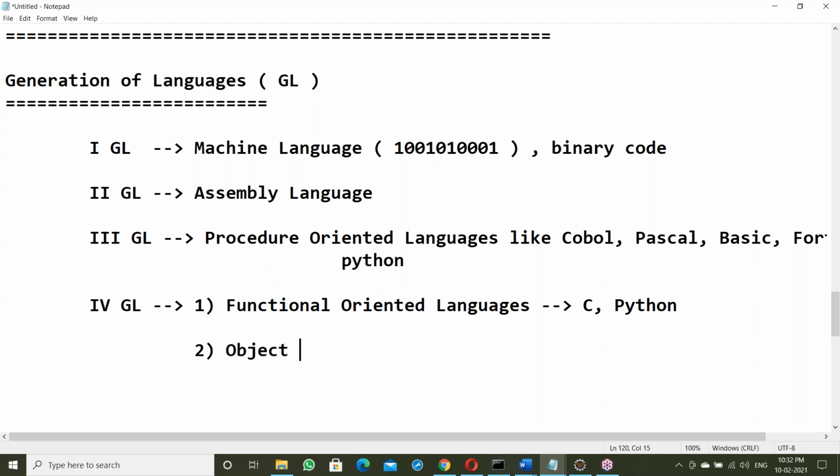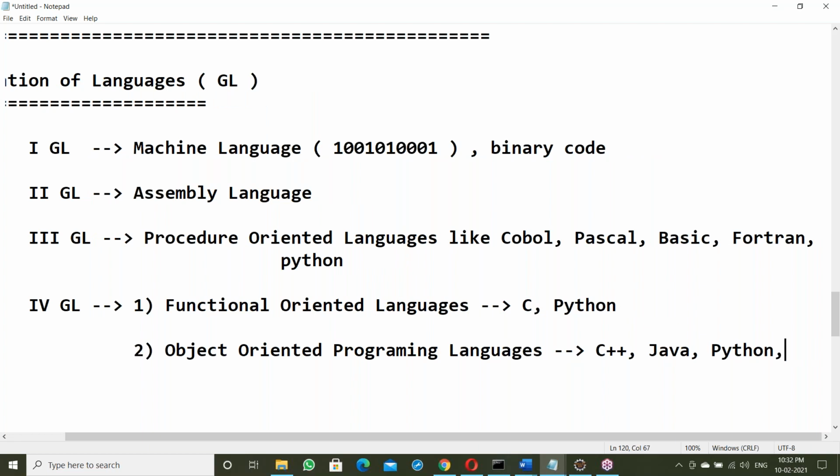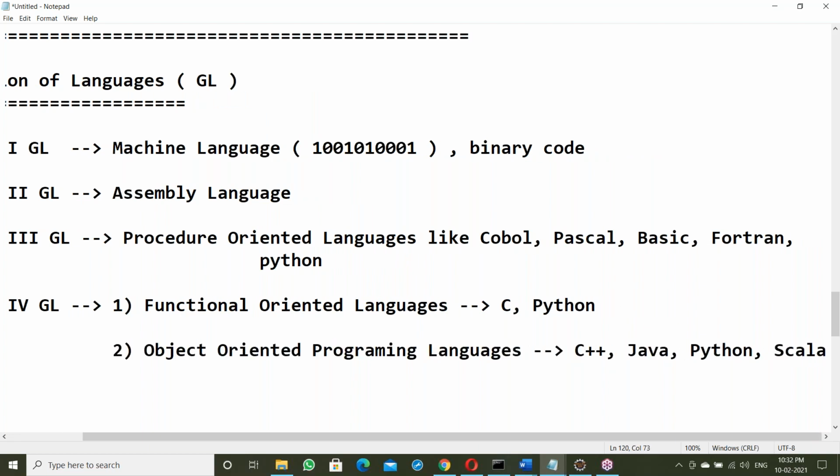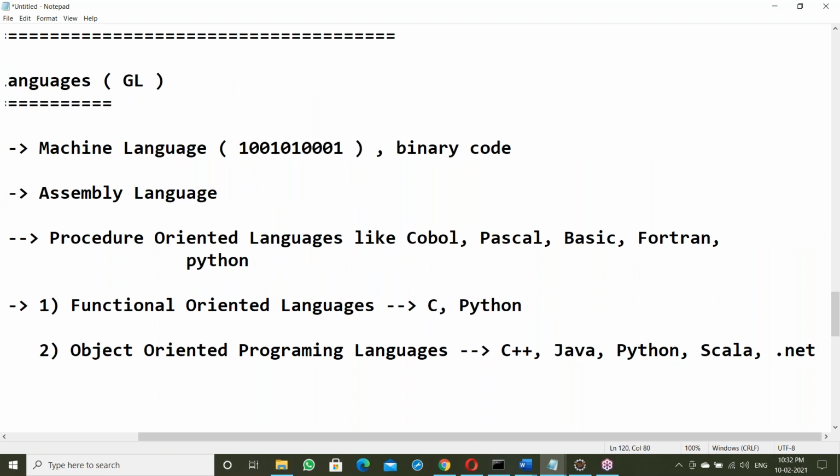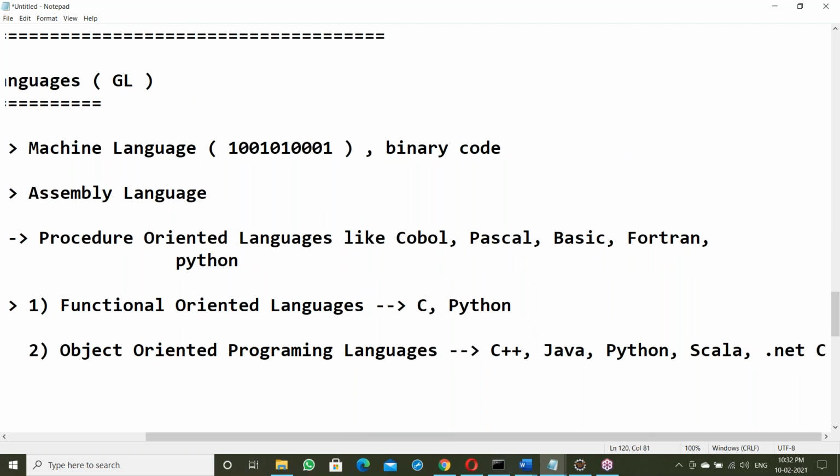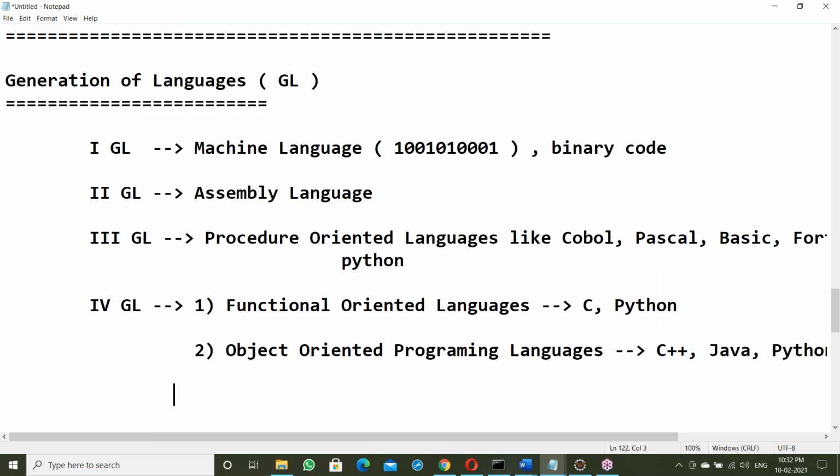Object oriented programming languages. Like C++ is object oriented, Java is object oriented, Python is object oriented. Next, Scala is object oriented. Next, .NET C# is object oriented. These are object oriented languages. What is object oriented language? We'll discuss it, wait, I'll explain. So next one is here.